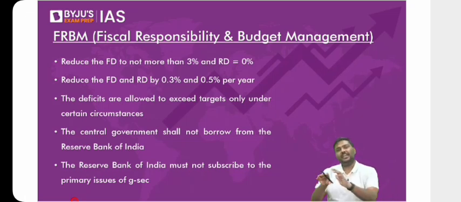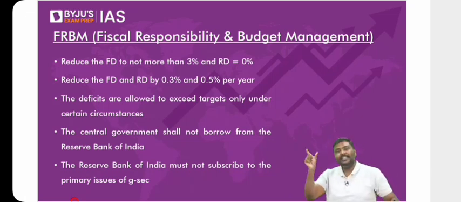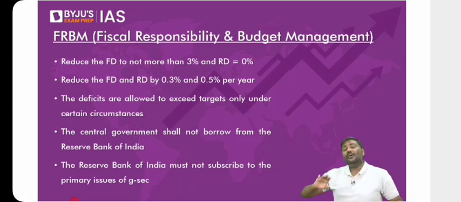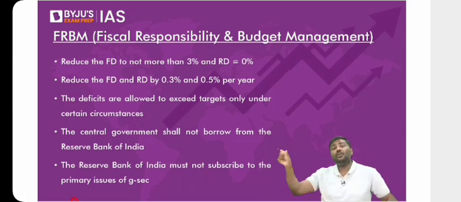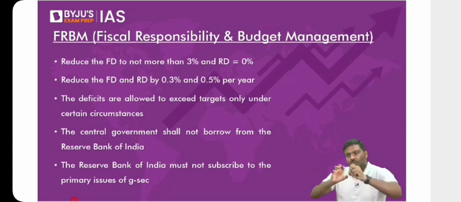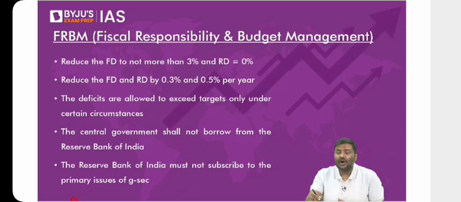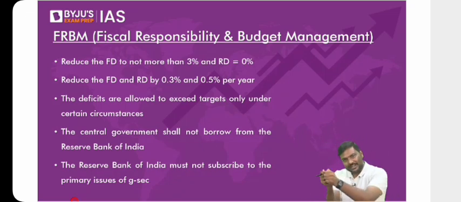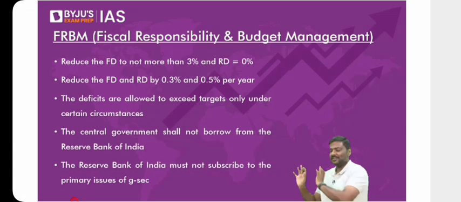In the same way, for the Ministry of External Affairs, there will be certain demands of grants. For the Ministry of Agriculture, there will be certain demands of grants. For the Ministry of Roadways, there will be certain demands of grants. So in every budget, on the expenditure side, whatever funds are allocated, we will divide them into demands of grants. Sir, what is a demand of grant? Demands of grants are the funds which are withdrawn from the Consolidated Fund of India and given to respective ministries.